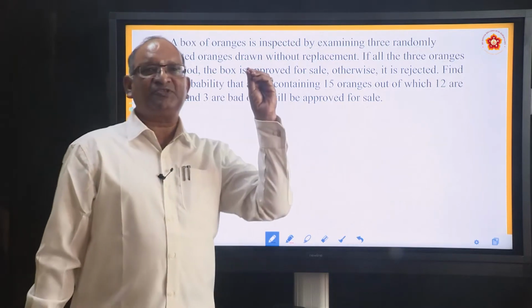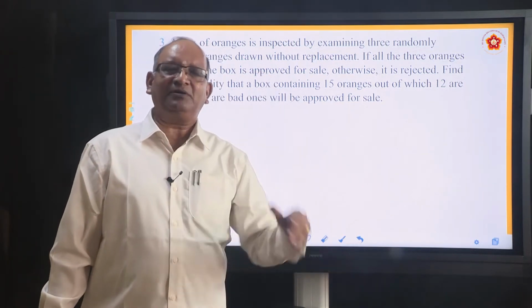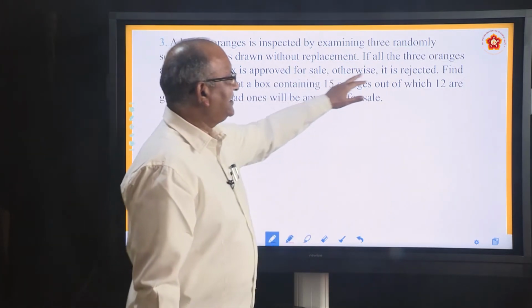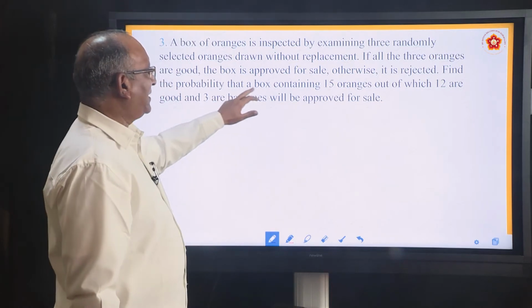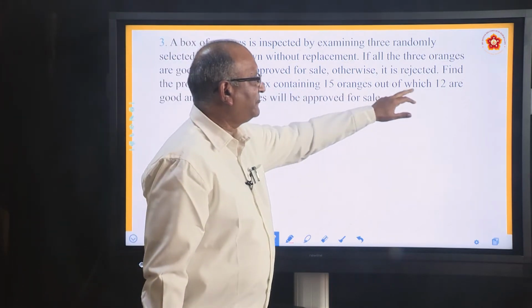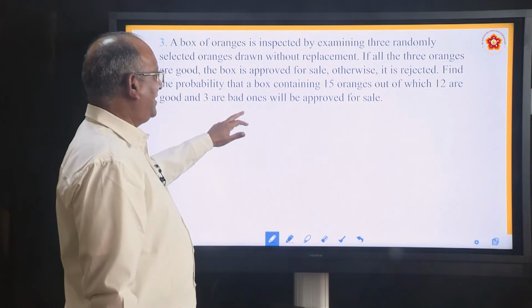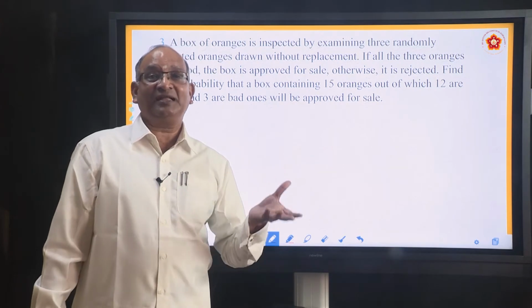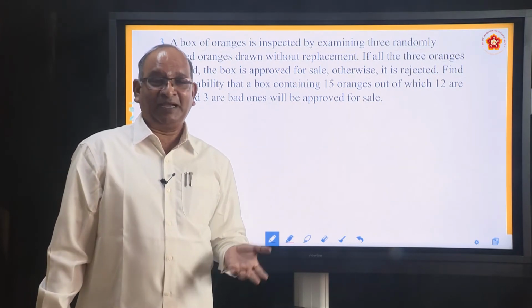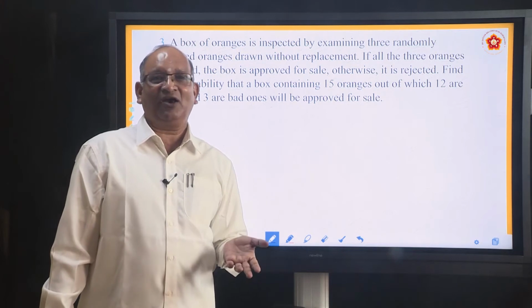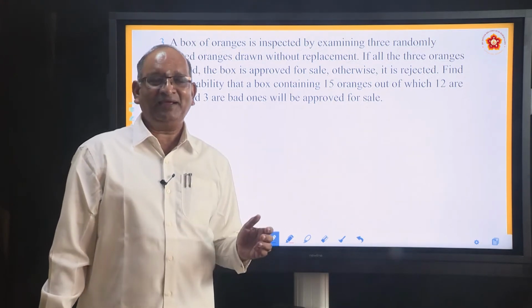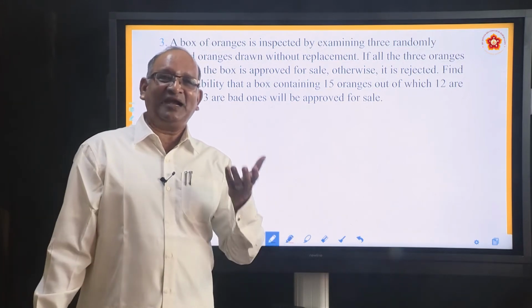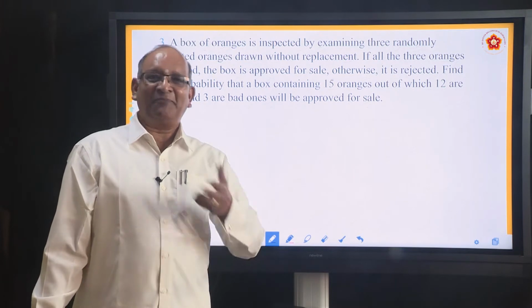If all the 3 oranges which you are picking up are good, the box is approved for sale, otherwise it is rejected. Find the probability that a box containing 15 oranges, out of which 12 are good and 3 are bad ones, will be approved for the sale. Because again it is luck. Which orange will be picked up, nobody knows. It may happen that in spite of having 3 rotten oranges, the box will be approved, because the oranges which you have picked up are good. So he is asking what is the probability that the box will be approved.